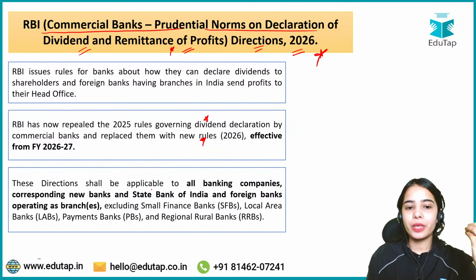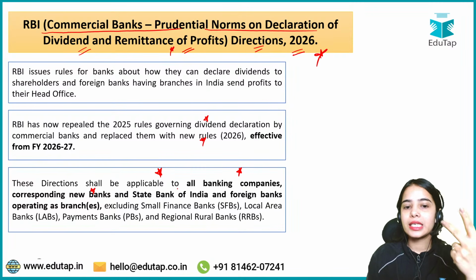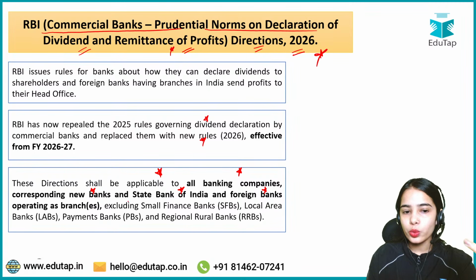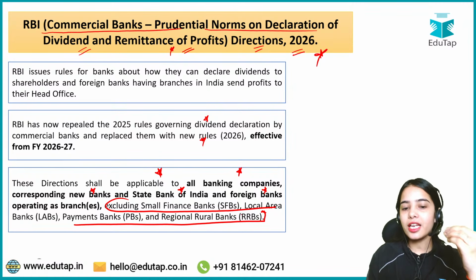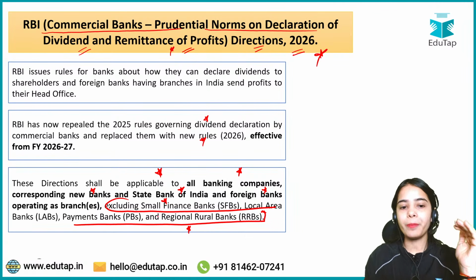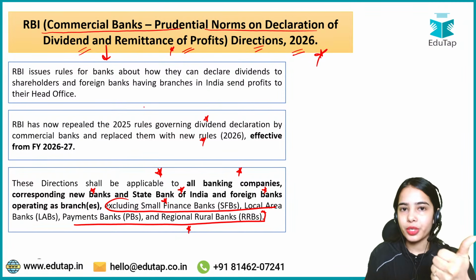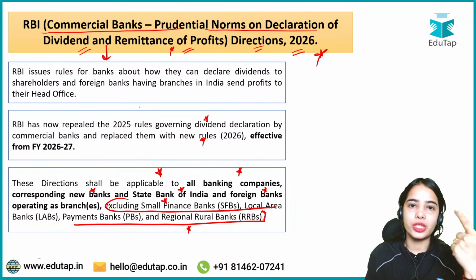Now these directions shall be applicable to all the banking companies, corresponding new banks, State Bank of India and foreign banks that have branches in India, excluding small finance banks, local area banks, payment banks and regional rural banks. As I have told you, for these categories of banks, there are separate notifications that RBI has brought. Right now the directions that we are studying are from the perspective of the commercial banks and the foreign banks having branches in India.